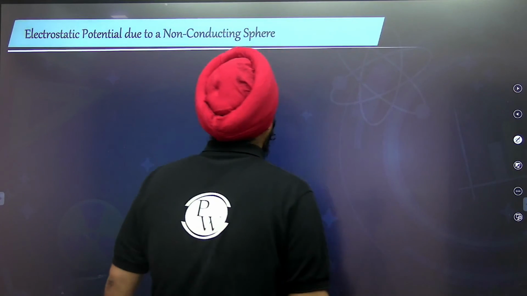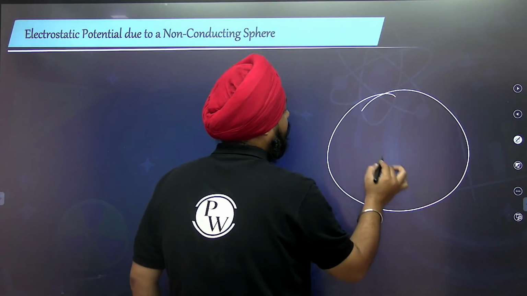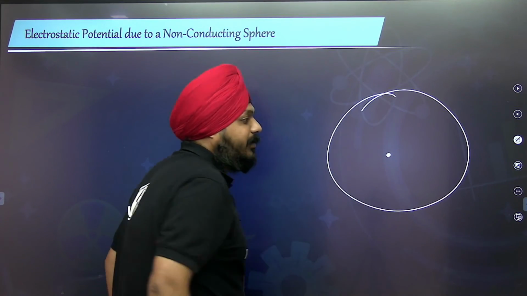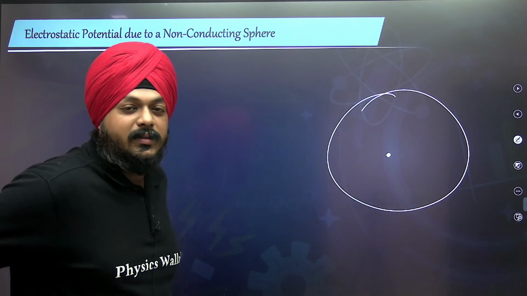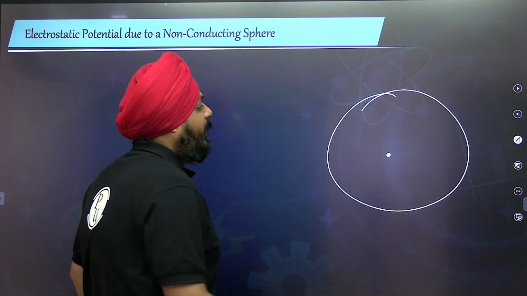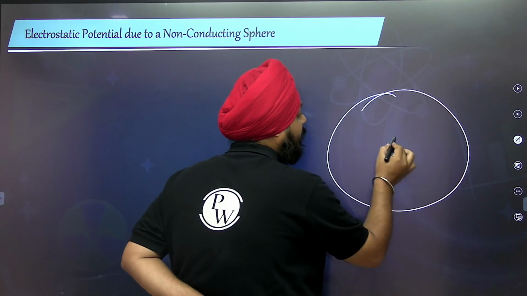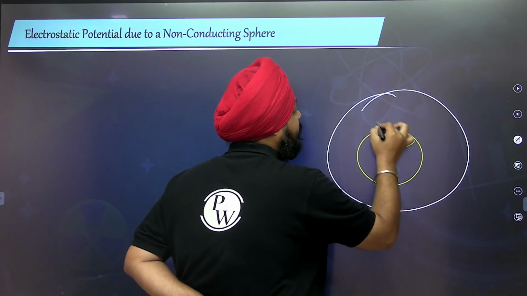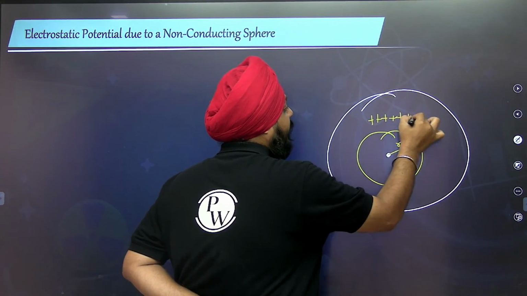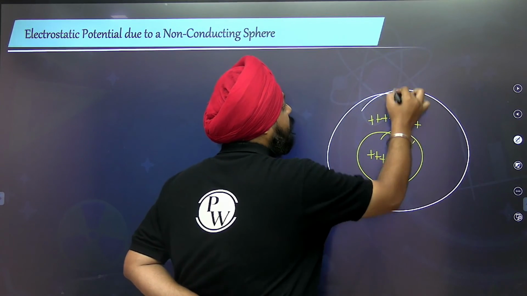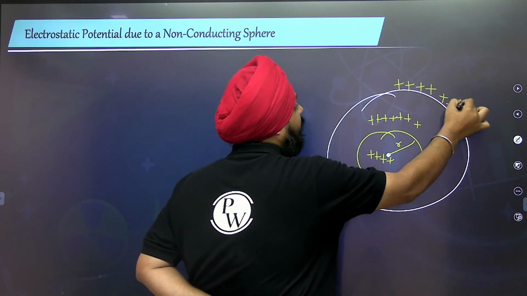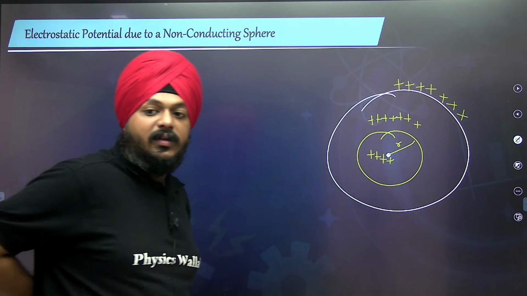For a non-conducting sphere, what happens here? Again, we have to take one Gaussian surface, inside, with radius r. A non-conducting sphere has charge distribution inside and even on the surface.